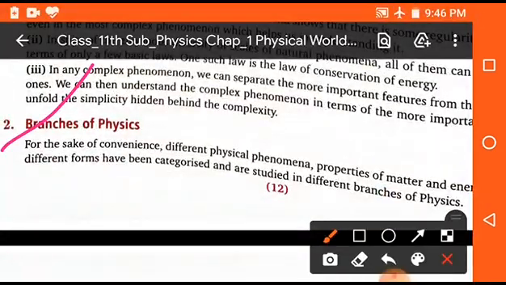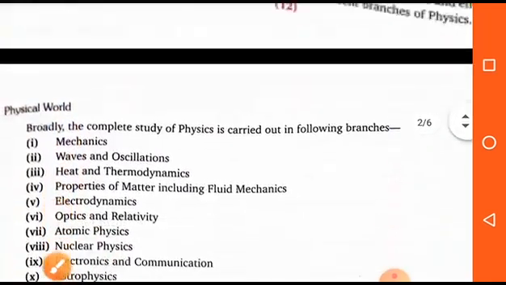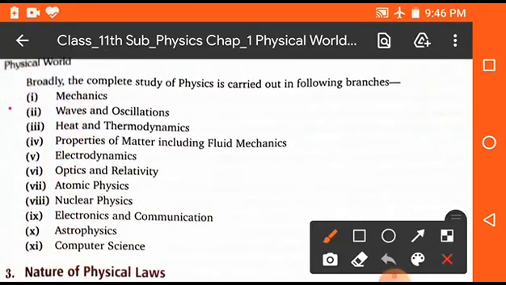Now the next topic is branches of physics. As you know, physics is a broad subject and it contains a number of branches. So here we will discuss what the branches of physics are. Clear? Okay students. So the first branch is mechanics. Second one is waves and oscillations. Next, heat and thermodynamics. Properties of matter including fluid mechanics.